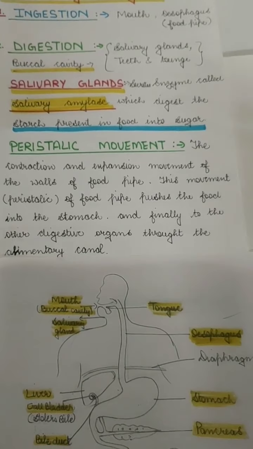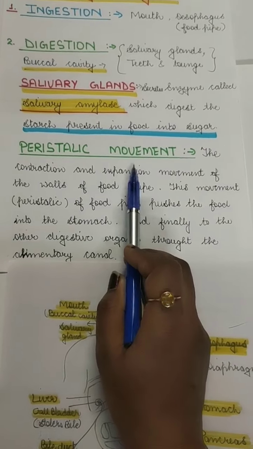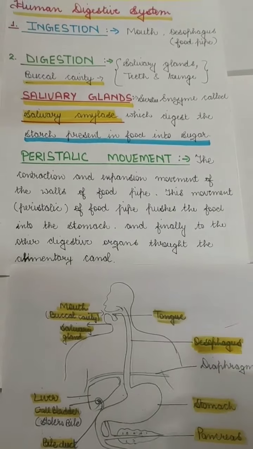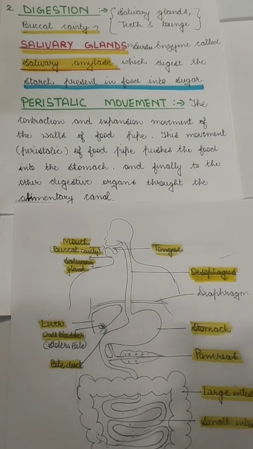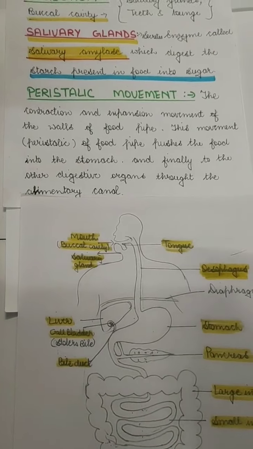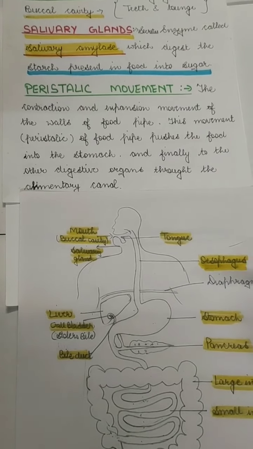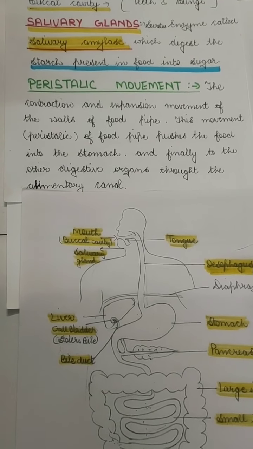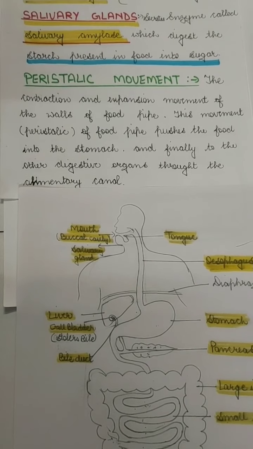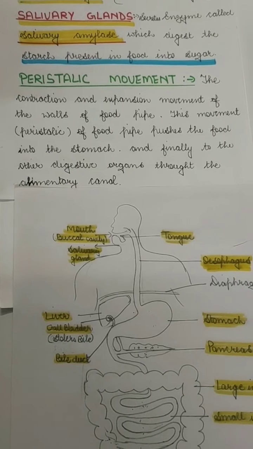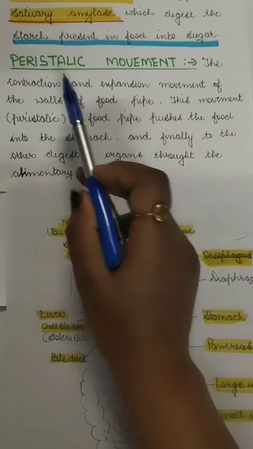This peristaltic movement is also used in other organs to push the food along, and finally to move food to egestion, or exit from the body through the alimentary canal. So it is very important.